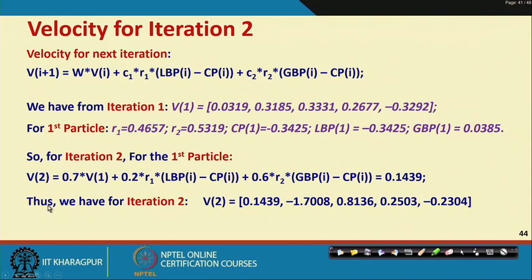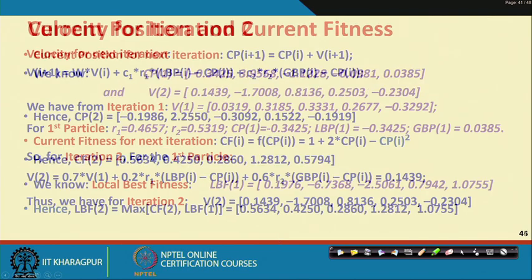Then V2, for the first particle, the V2 will be 0.7 into V1, that is whatever is 0.0319, plus 0.2 into R1 (LBP1 minus CP1), plus 0.6 into R2 (GBP1 minus CP1). So, it comes to 0.1439. So, using all of these for iteration 2, velocities for all the 5 particles can actually be obtained, right. So, we have obtained the velocity for iteration 2.